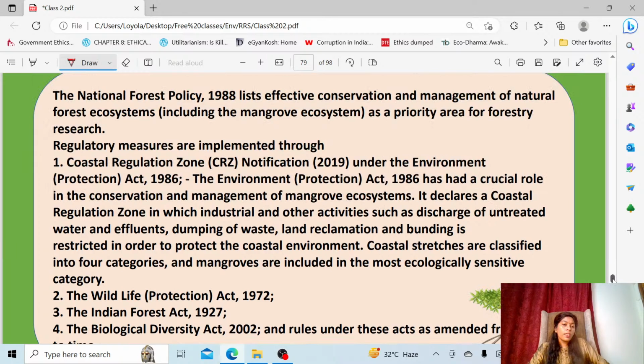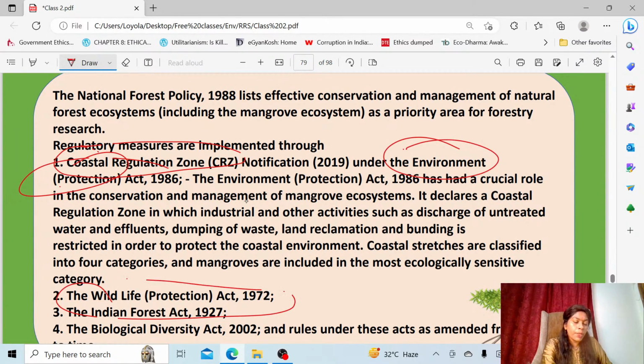Okay, these are some of the acts and policies already there to protect the mangrove ecosystems, like the Coastal Regulation Zone, which was proposed under the Environment Protection Act 1986, the Wildlife Protection Act 1972, the Indian Forest Act 1927, and the Biological Diversity Act 2002. One time they asked which acts have a bearing on biodiversity.